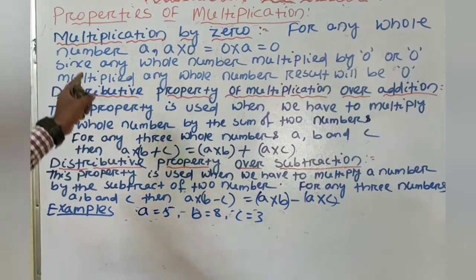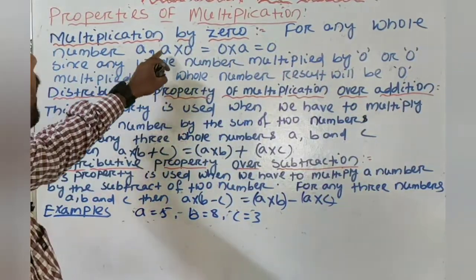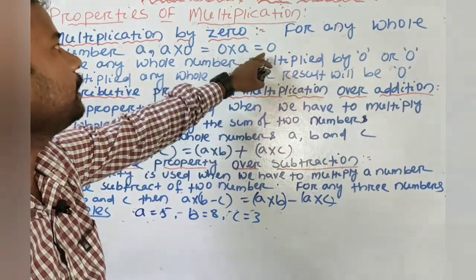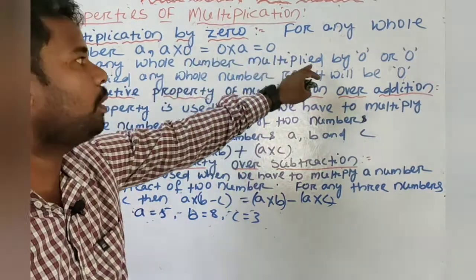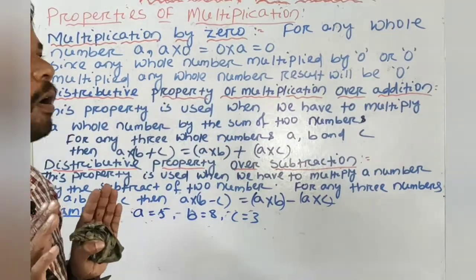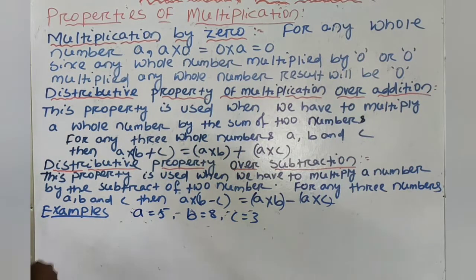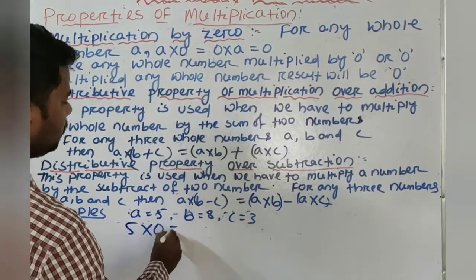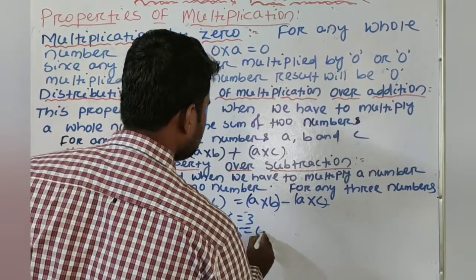Next we will know multiplication by 0. For any whole number A, A multiply 0 is equal to 0 multiply A is equal to 0. Since any whole number multiplied by 0, or 0 multiplied by any whole number, the result will always remain 0. For that we will take some examples. Suppose 5 is a whole number. When we multiply with 0 it is equal to 0, or 0 into 5 is always 0.